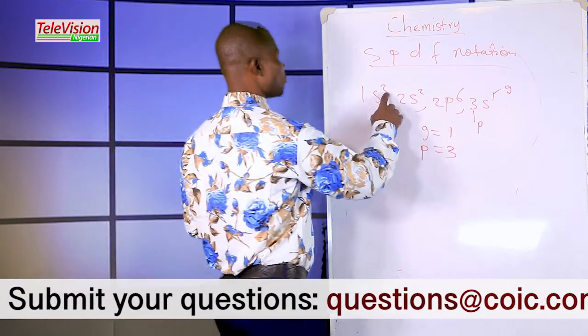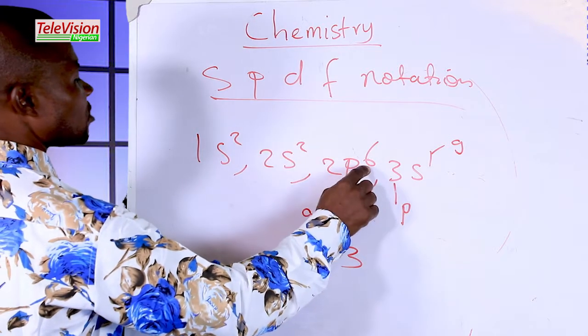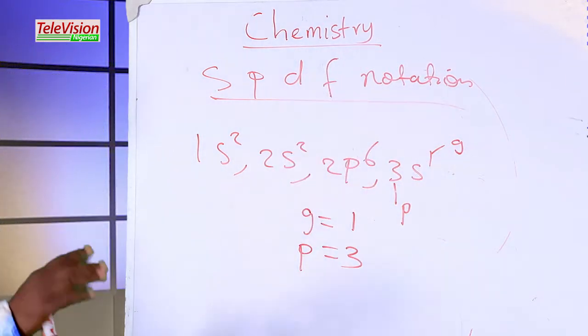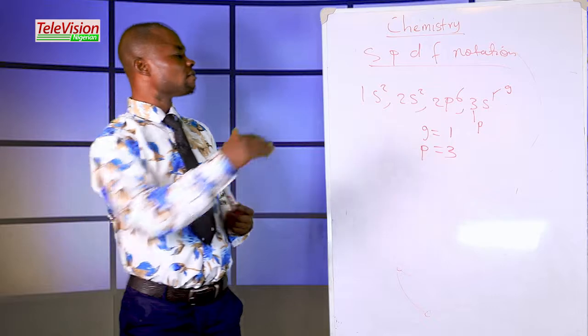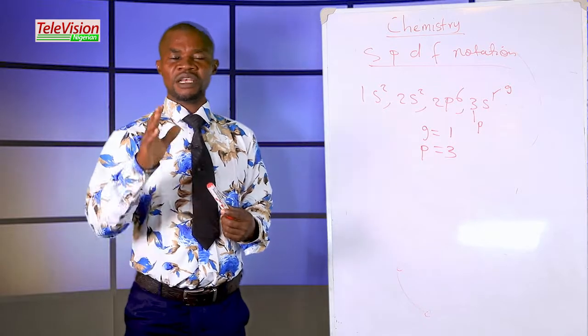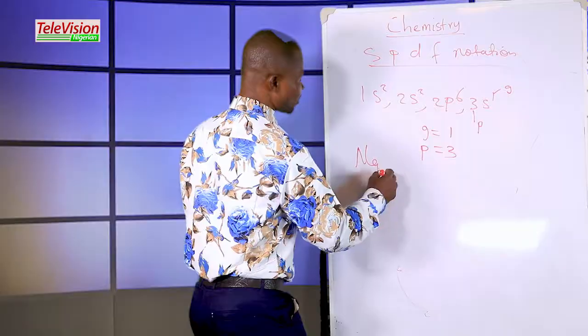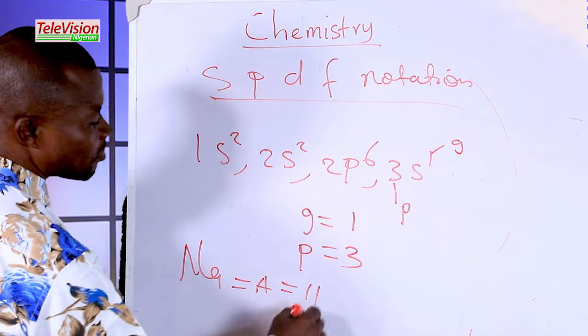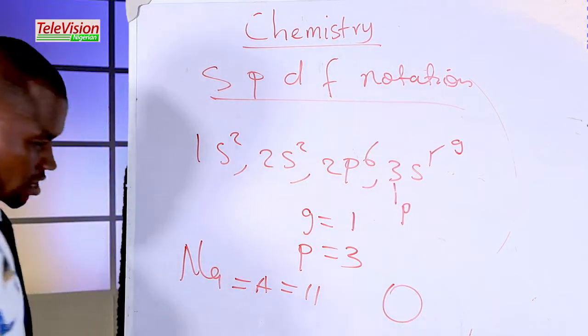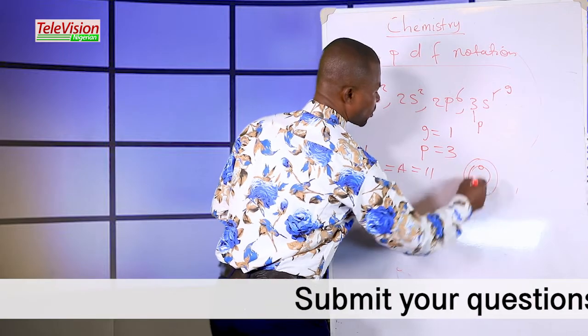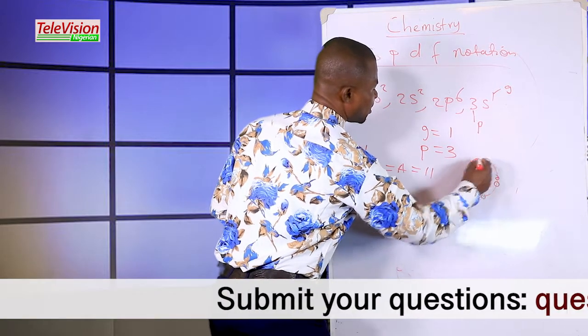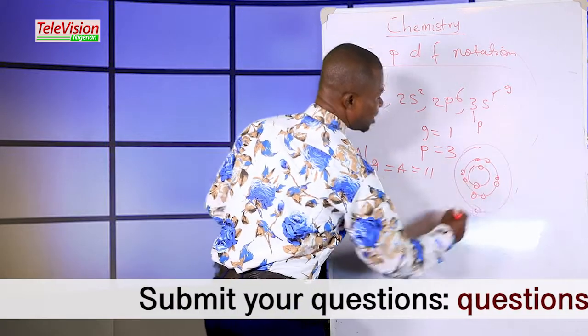Let's count it. 2 plus 2, 4 plus 6, 10 plus 1, 11. So the atomic number of this element is 11, which means this element is sodium. Remember, we did the electronic configuration as 1, 2, 3, 4, 5, 6, 7, 8, 9, 10, and 11.